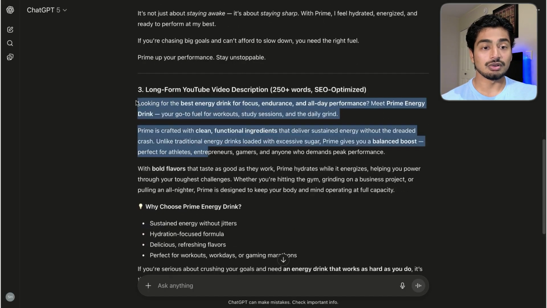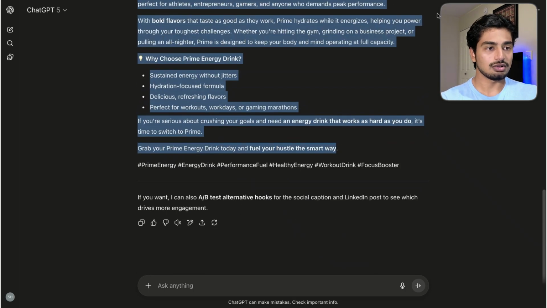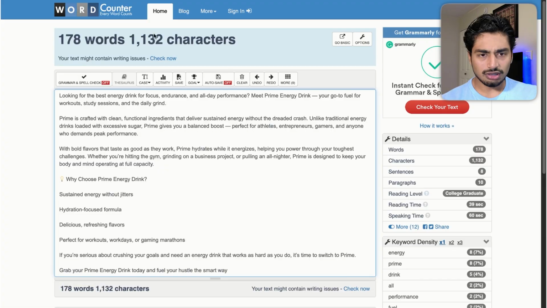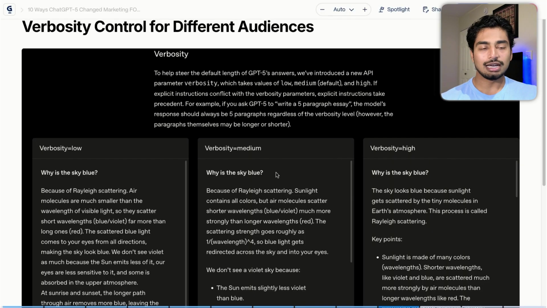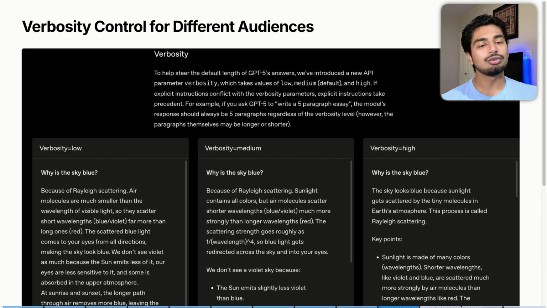And this one is supposed to be 250 plus. Let's see what this one does. It didn't follow instructions correctly. No, so that didn't work as well. So verbosity, I guess, is a little bit of a flunk. I thought it'd be able to, in my opinion, make better copy or more punchy copy.